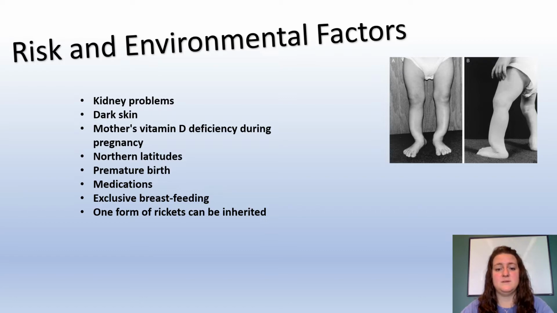One form of rickets can be inherited. This means that the disorder is passed down through your genes. This type of rickets, called hereditary rickets, prevents your kidneys from absorbing phosphate.